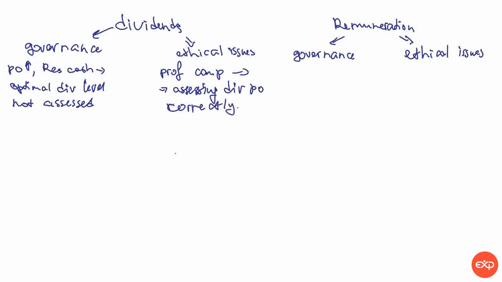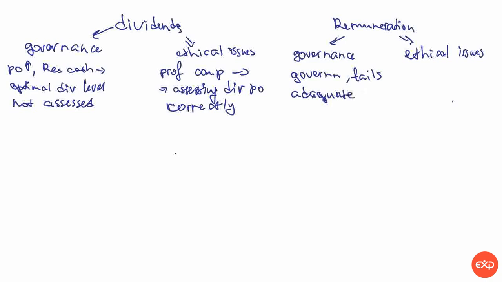As for remuneration and as for governance issue, we see that government is looking into low pay in the sector. So this means that the company fails to provide adequate pay, and therefore it means that the company has poor policies relating to assessing whether the wages they offer their employees are adequate and are in line with government expectations. Adequate.